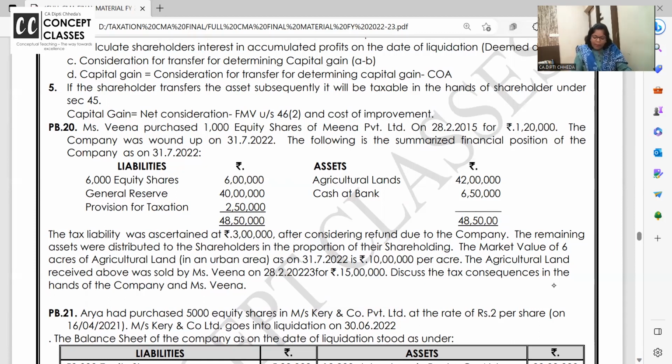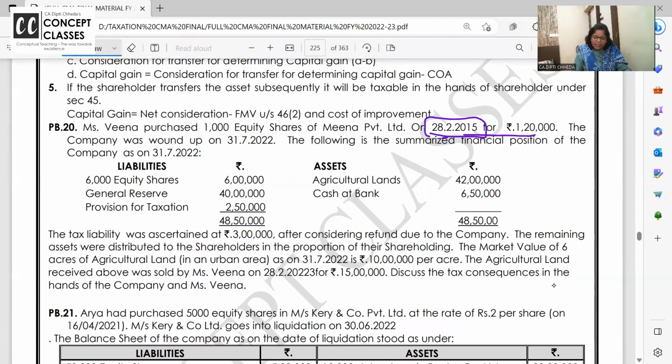Now, Veena purchased 1,000 shares in 2015. This date I will use for indexation. The company is now winded up and the balance sheet is given. Total shares are 6,000. How many shares does Veena have? 1,000. So 1/6. Reserves are 40 lakhs. Provisions are there. Agricultural land and cash. Tax liability is a certain 3 lakh. So from 650, how much cash will go? 3 lakh. That is gone.